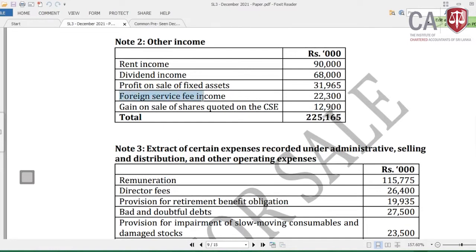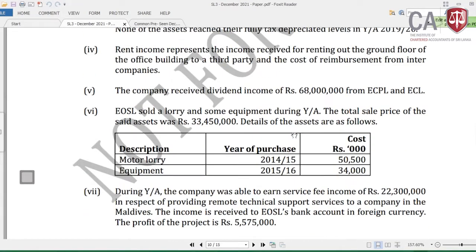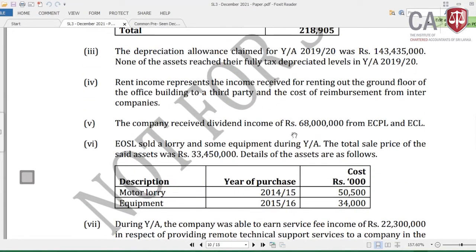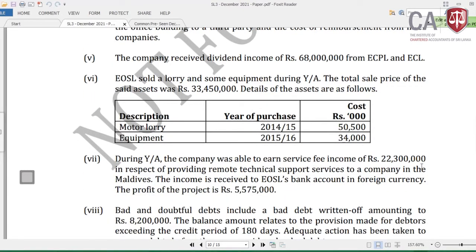Now, Lamai, in the question the income has been given and in the adjustment the profit has been given. What's the indirect thing you can see? There are expenses incurred to earn this foreign income. I think you got the point. Now the income given has been included in the other income, and Lamai, the profit from this project has been given.